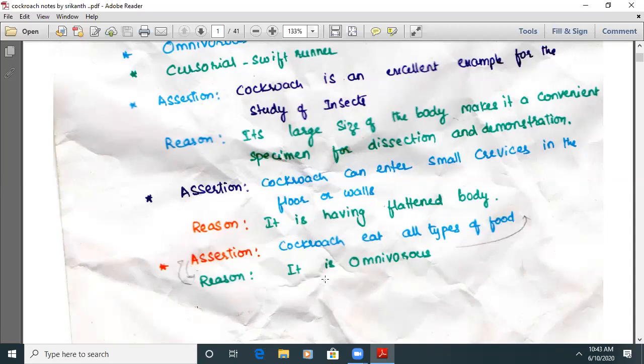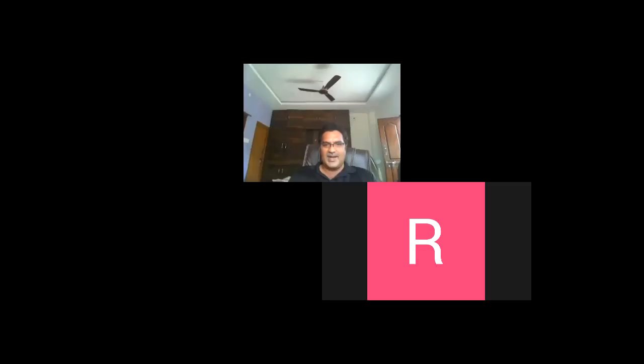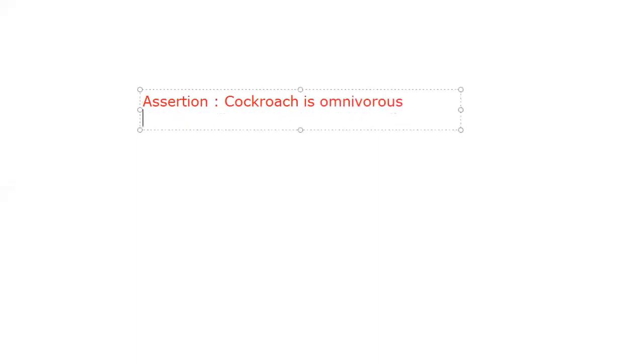We say assertion. Okay, let's practice some questions like this, with our learned aspects. For example, assertion, I'm making an assertion here. Assertion: Cockroach is omnivorous. We need to know the meaning of omnivorous. What is omnivorous? Omnivorous means it eats all types of food.